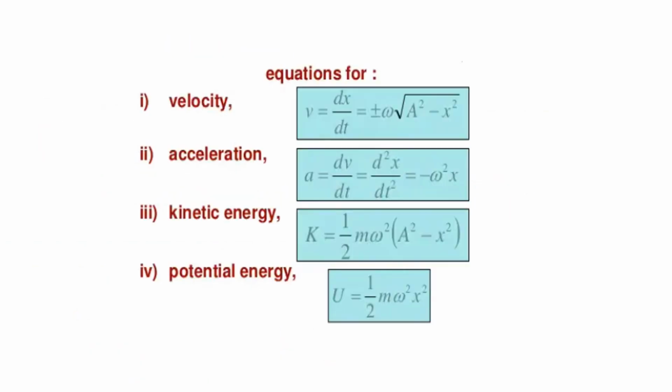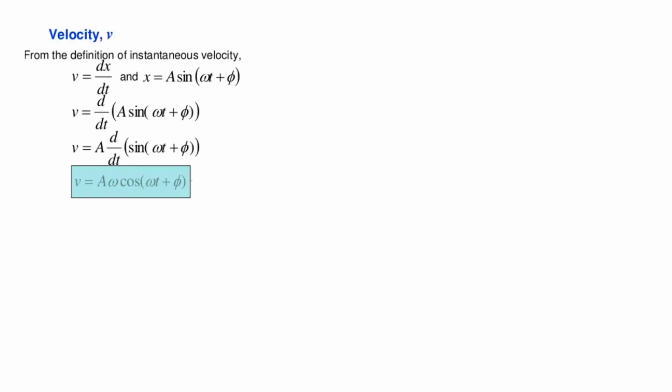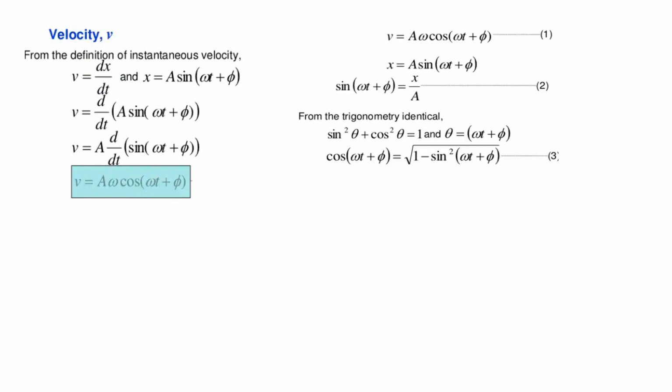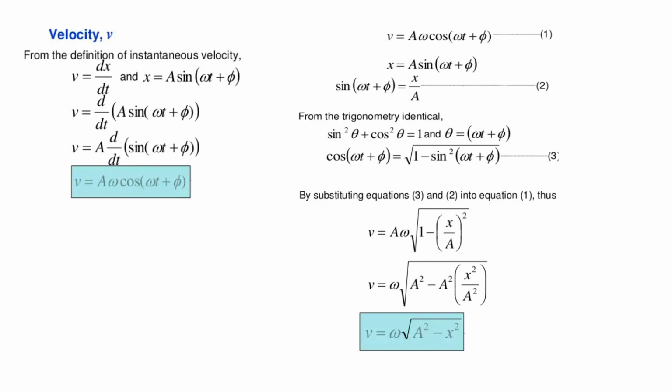These are the equations for velocity, acceleration, kinetic energy, and potential energy. We have explained in detail the value of the velocity v. It gives the value a omega cos omega t plus phi. When the velocity is maximum, we have v max is equal to a omega, where the value of cos omega t plus phi is 1.